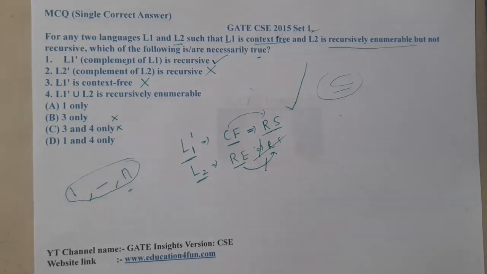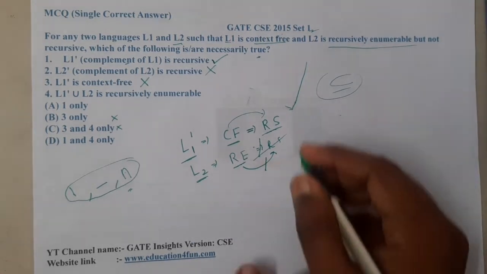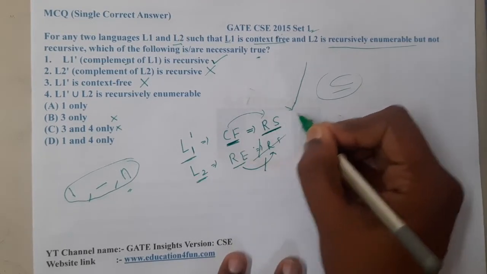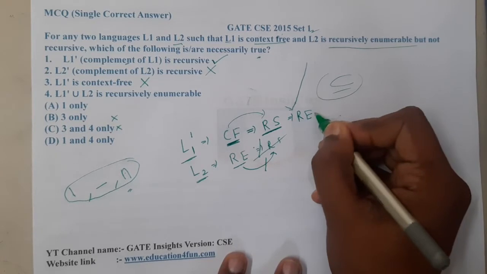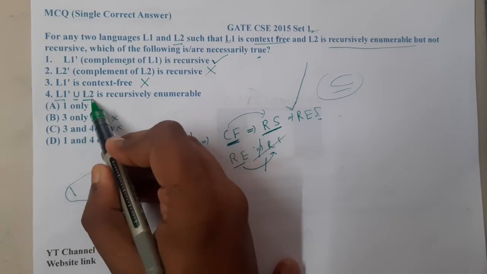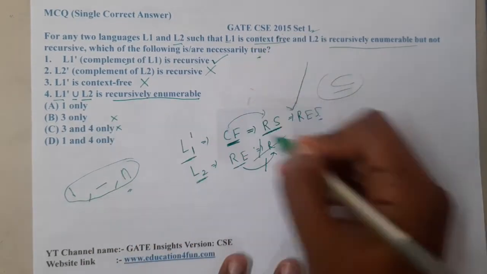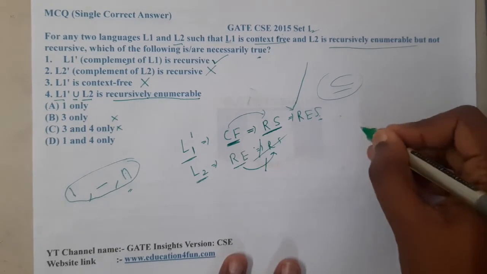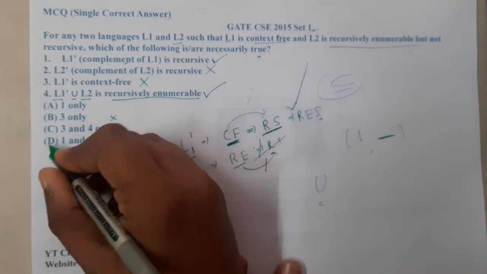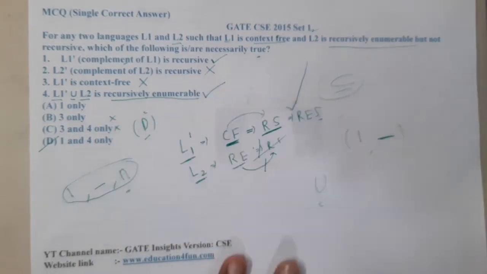The fourth says that L1 complement union L2 is recursively enumerable. I think this might be true. If L1 is context free, it will be a recursive set, and also a recursively enumerable set. So indirectly it is a recursively enumerable set union a recursively enumerable set, and there is no issue with that. Only for complement and set difference we have an issue; for union there is no issue. Hence I can conclude that this is also true, so D will be the most appropriate correct answer.